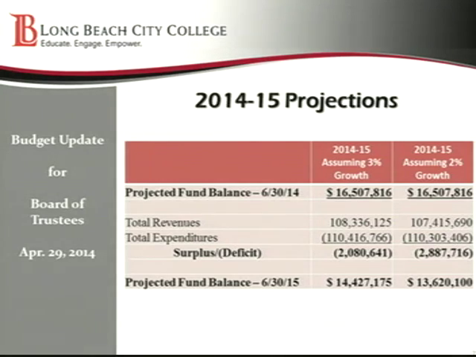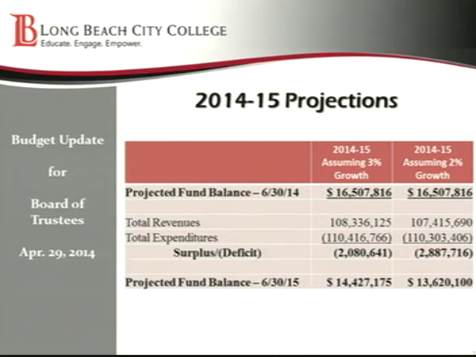Our total expenditures would be $110.3 million, which would mean that we will more than likely be bringing a deficit budget to the board for approval of about $2,888,000, which would then bring our fund balance down at June 30th of '15 to $13.6 million.